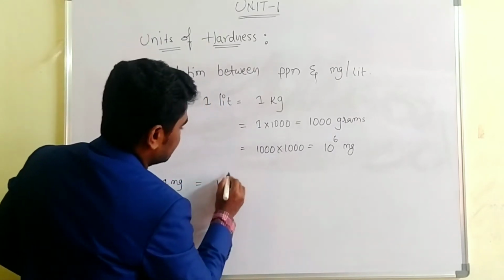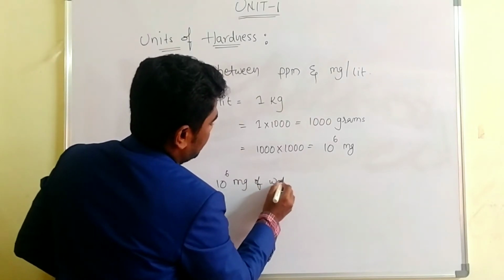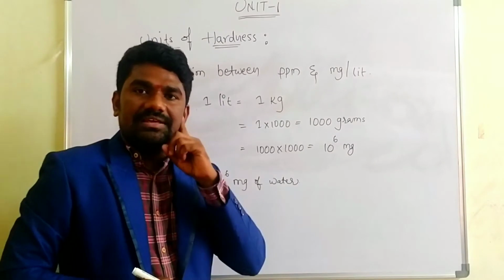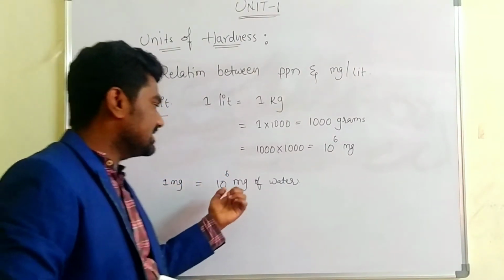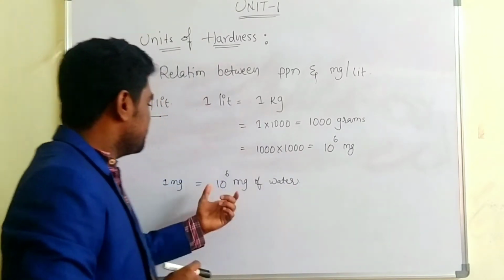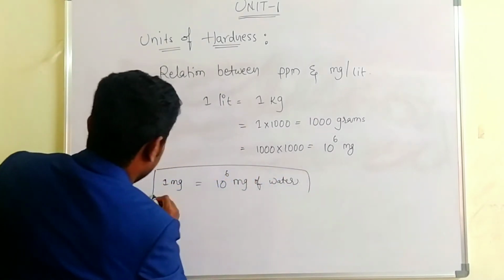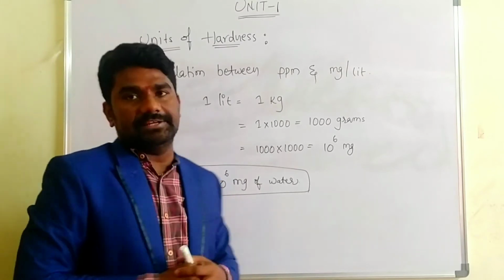Again 10 power 6 mg of the water. That means 1 mg of the hardness, that is calcium carbonate equivalent hardness, is present in the 10 power 6 mg of water. That is actually the definition for mg per liter.